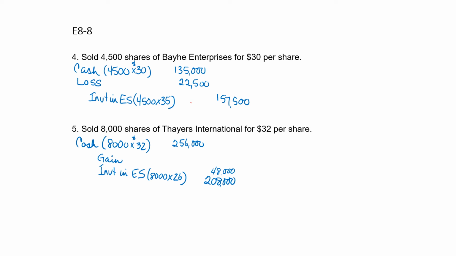And number 5, when we sell 8,000 shares of Thayer International for $32 a share, we'll debit cash for the sales price, 8,000 shares times 32, or $256,000. We'll credit investment in equity securities for the 8,000 shares at cost, which was $26, or $208,000. We see that we need a credit to make that balance, so we'll credit gain on sale of Thayer International for the difference, or $48,000.